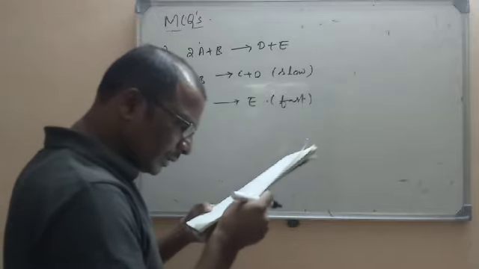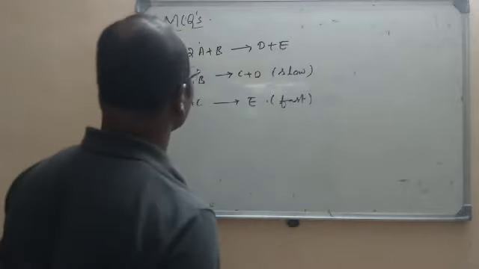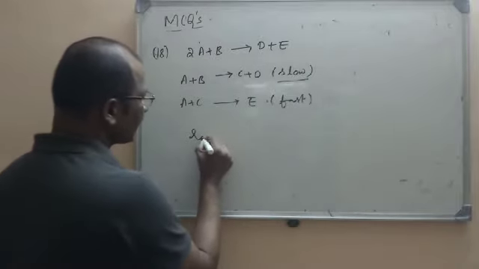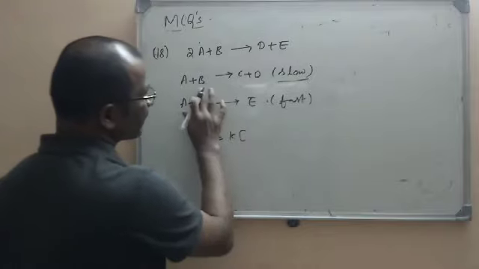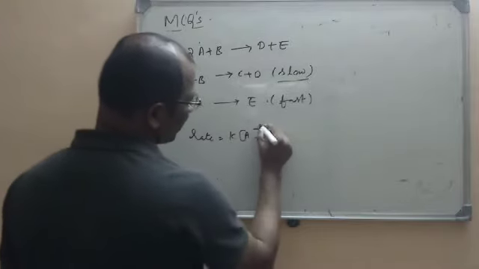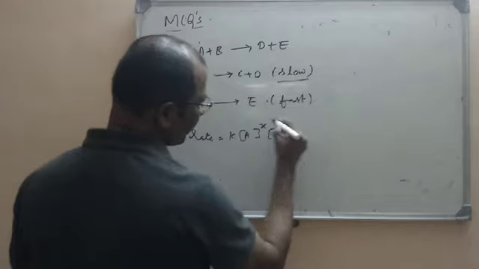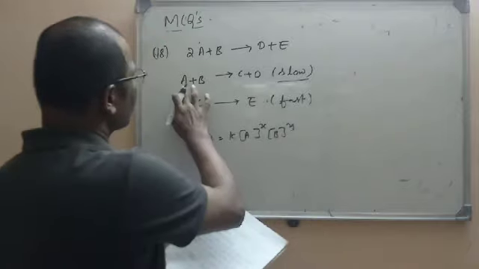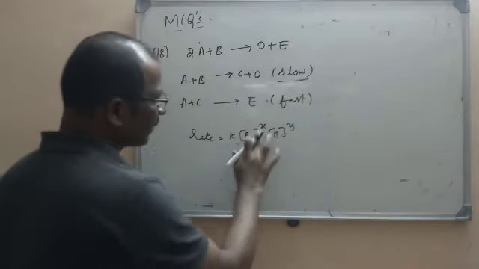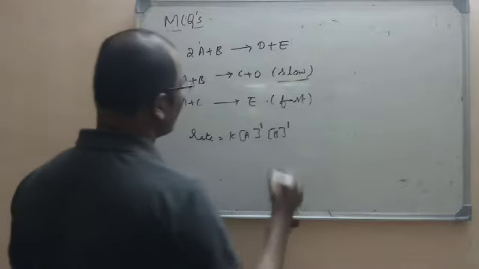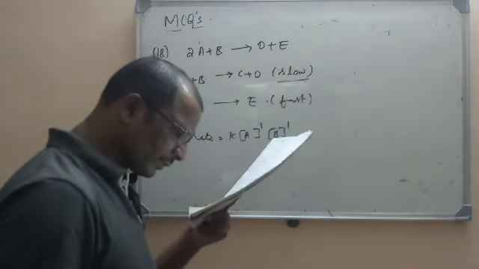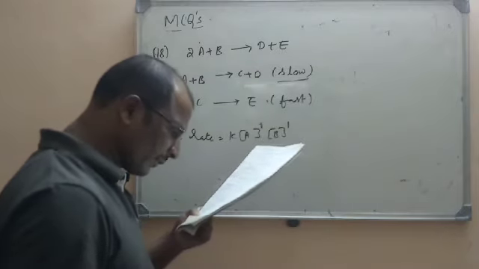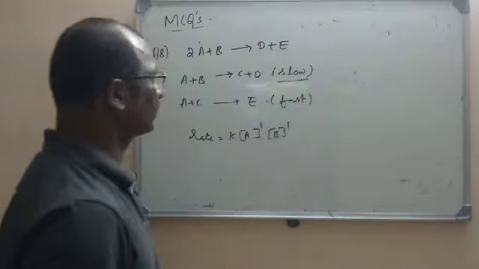Now the rate law. Rate law means what we'll take here? This is the slow step. So what we write, rate is equal to k into, only the slow step is to be taken, that is A power x and B power y, or m and n, whatever we can take here. But here the coefficient is 1. So in the options they have given 1, 1. Which is the right option here? Second option, rate is equal to k into concentration of A power 1 into B power 1.